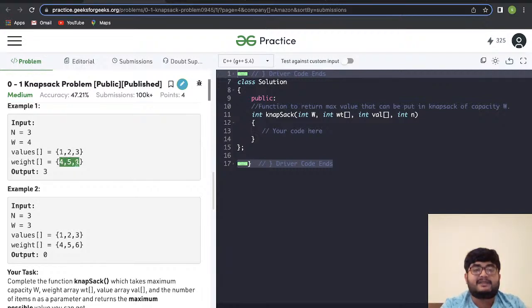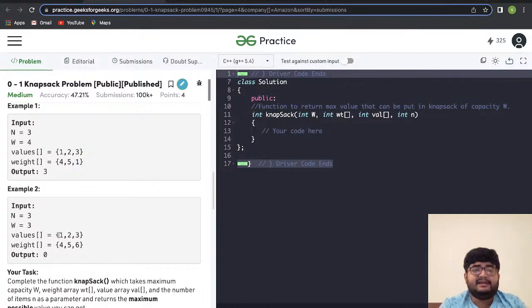If we carry 4 plus 1 together, that weight would be 5, which would be more than the carrying capacity. So each item we can carry independently, only one. We can carry 3, and 5 we cannot carry because that is beyond our carrying capacity. So we can only carry this 4 and 1. Out of them, what is the maximum value? 3. So we'll choose 3. So the output should be 3 here.